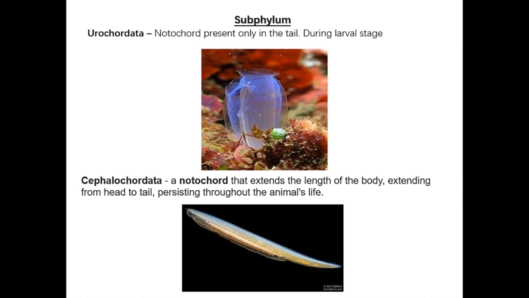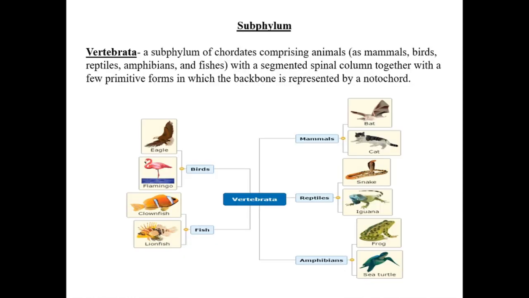The third subphylum is Vertebrata. Vertebrata means the vertebral column bearing animals or species. Don't confuse what is a chordate and what is a vertebrate. In a chordate there is a presence of notochord, and vertebrate means there is a presence of vertebral column. So we can say that all vertebrates are chordates, but not all chordates are vertebrates.